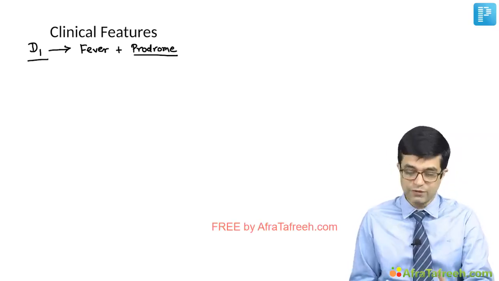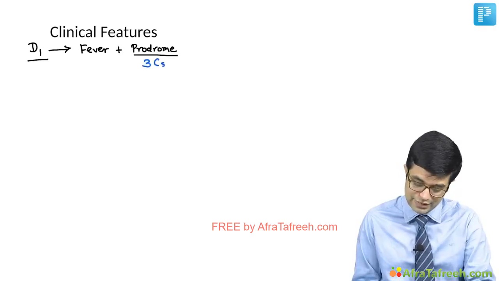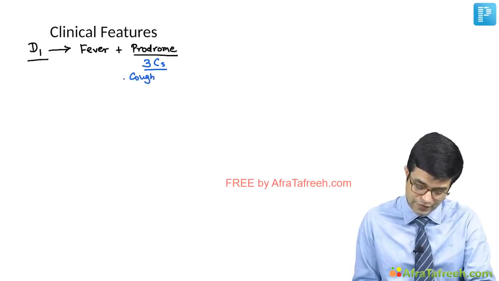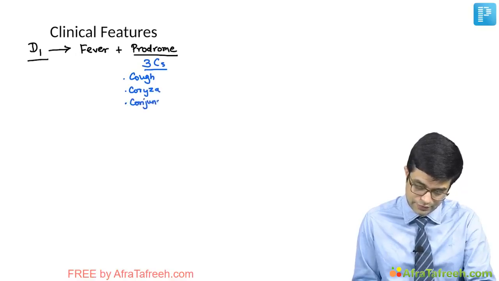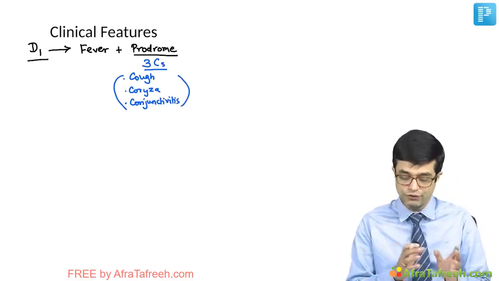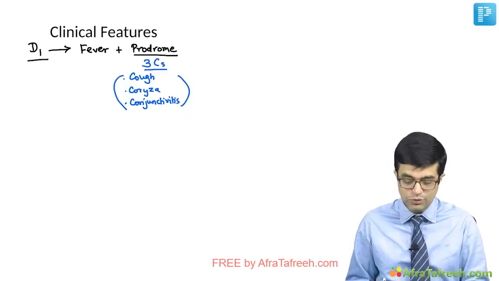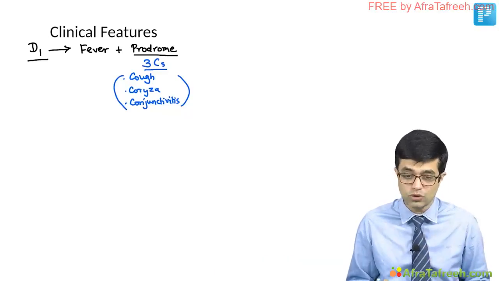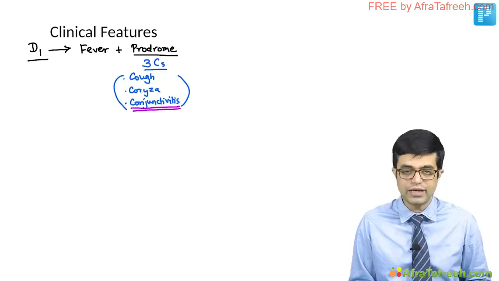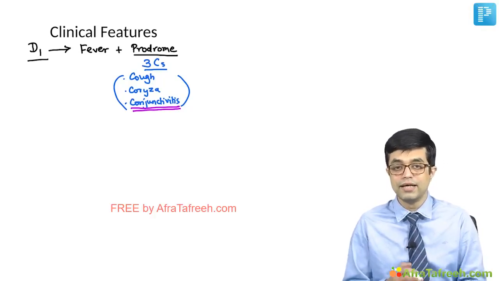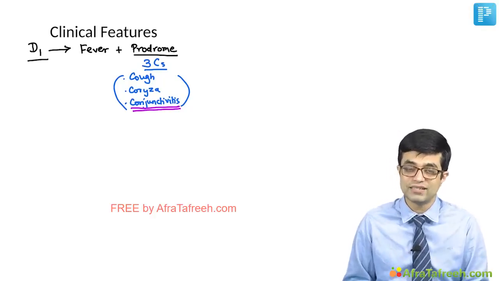How would you remember the prodromal symptoms? Remember, 3 C's are seen in prodromal symptoms. What are these 3 C's? There is cough, there is coryza, and there is conjunctivitis. All the 3 tend to occur and they appear before onset of rash. So fever with prodrome is the first feature of measles infection in children. If the question asks you which is the most consistent feature of prodromal syndrome among these 3 C's, it is conjunctivitis which is the most consistent. Some of the microbiology textbooks say it is seen in as high as 90 to 95% cases of measles infection.